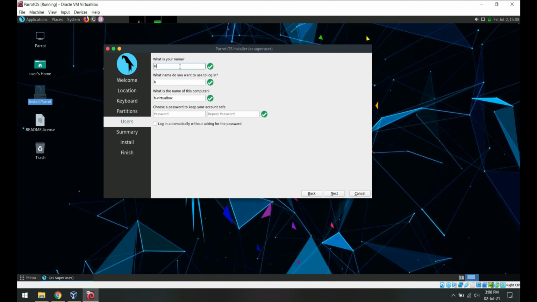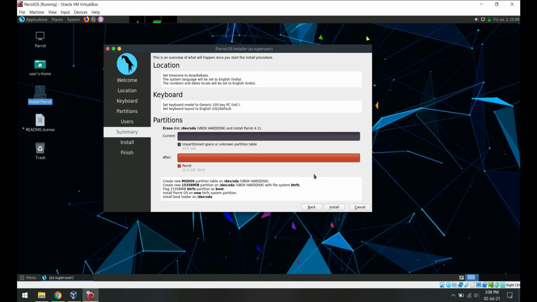Here, type your name and it will automatically suggest the username and the name of the computer. Of course you can change it, I'm leaving it as it is. Select the password and confirm it. You will use this password to log into the system, so you need to remember that. And then click Next.